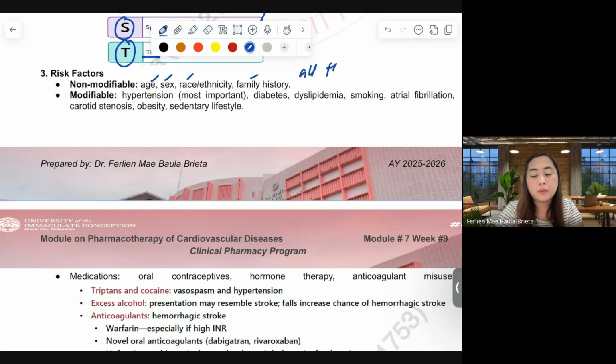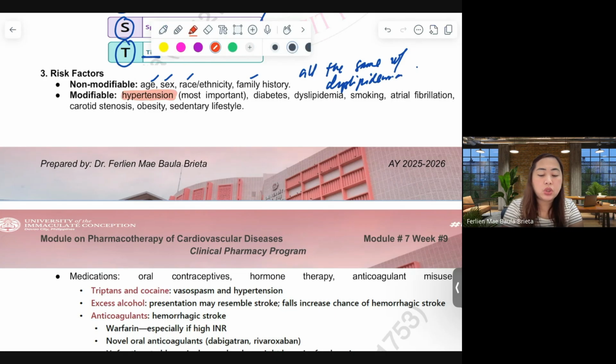All the same with the dyslipidemia risk factors, the one that we had for Framingham risk score. For modifiable, we have to take note when we counsel our patient, we really have to highlight that the complication of hypertension really is stroke.